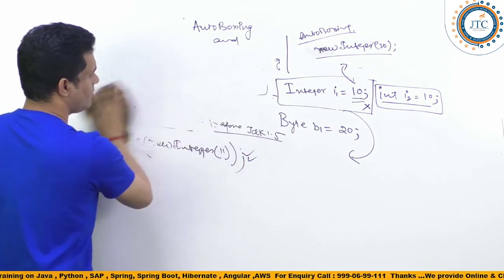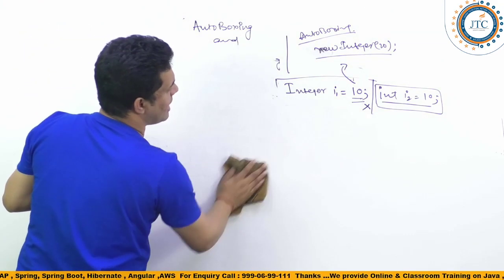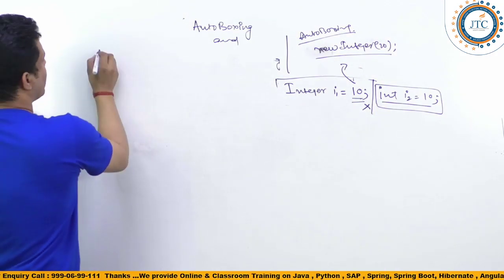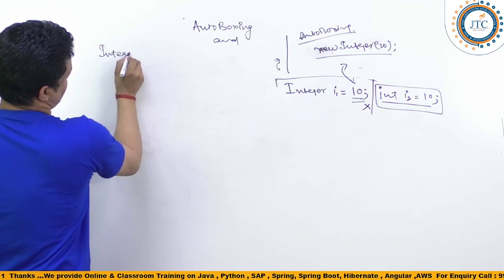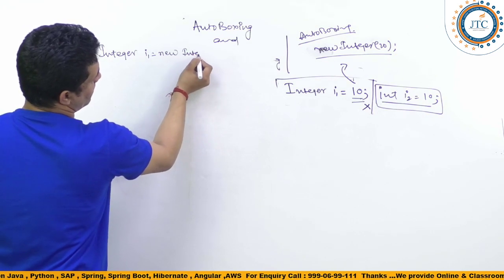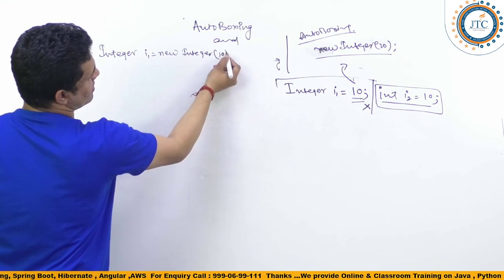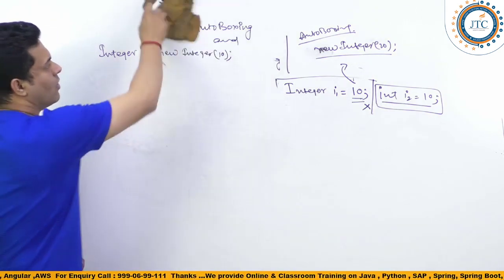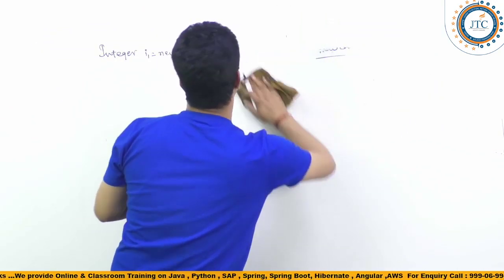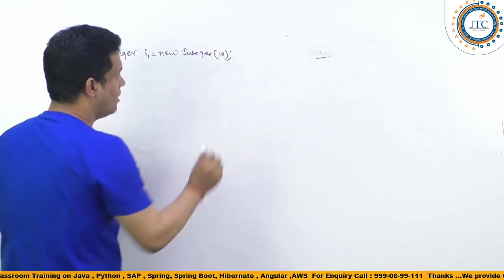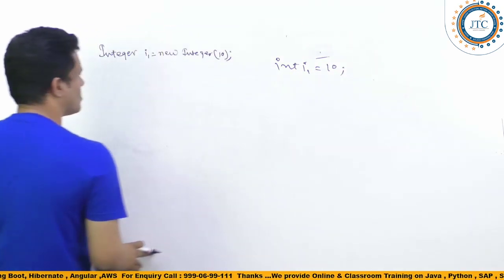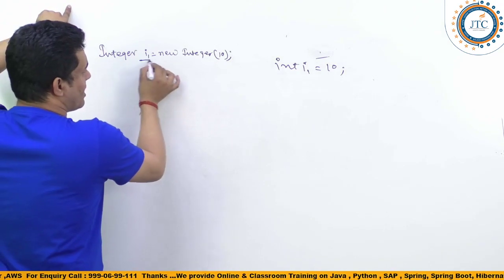What is that? Let's see. If you are writing Integer I1 is equal to new Integer(10), say for example, and int I1 is equal to 10.